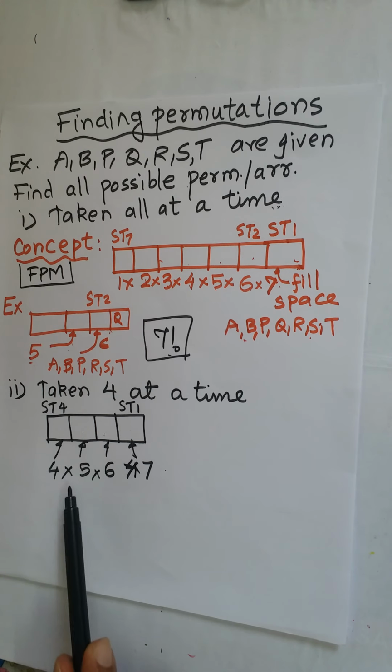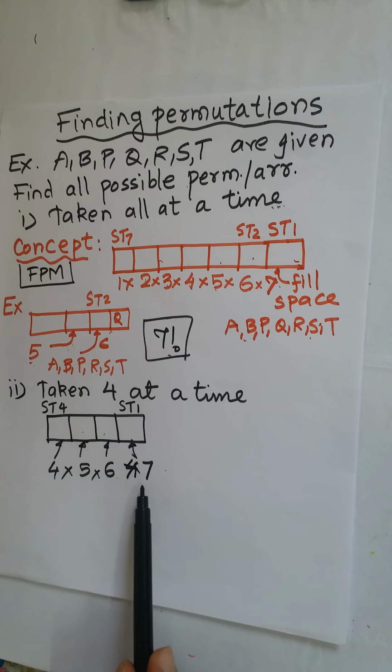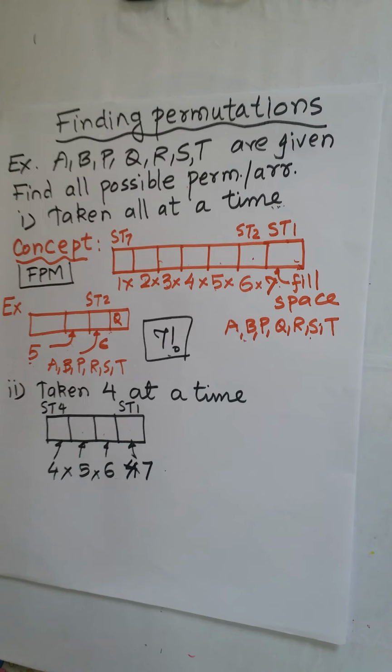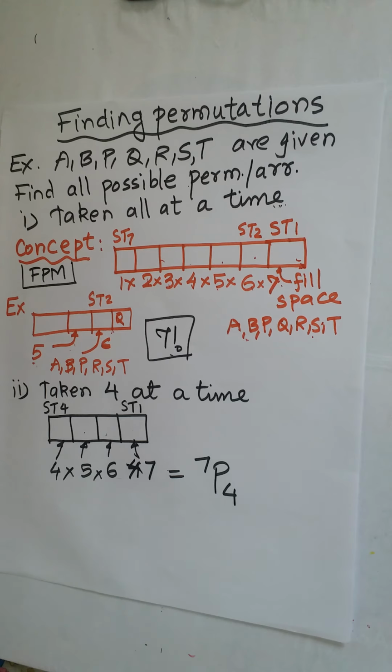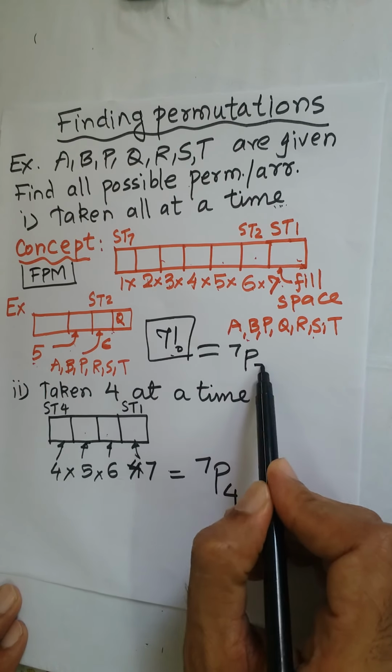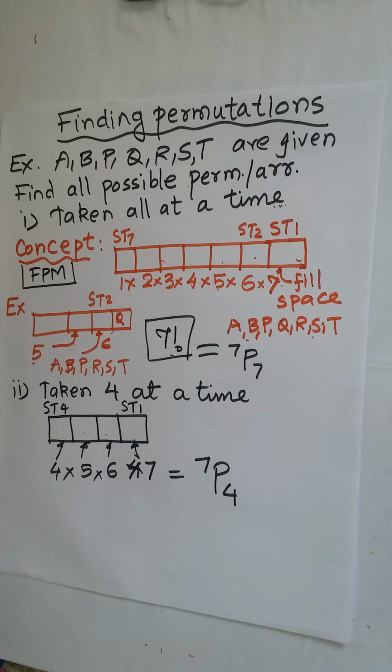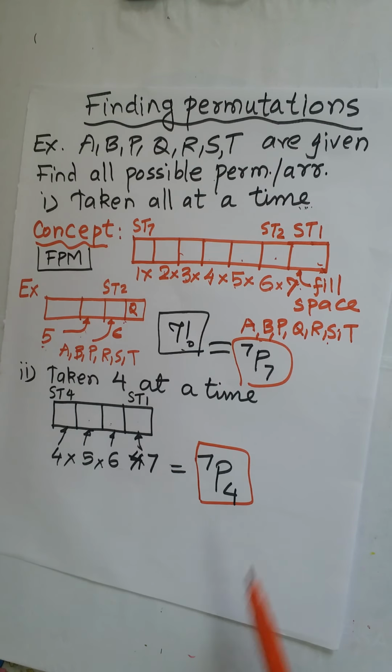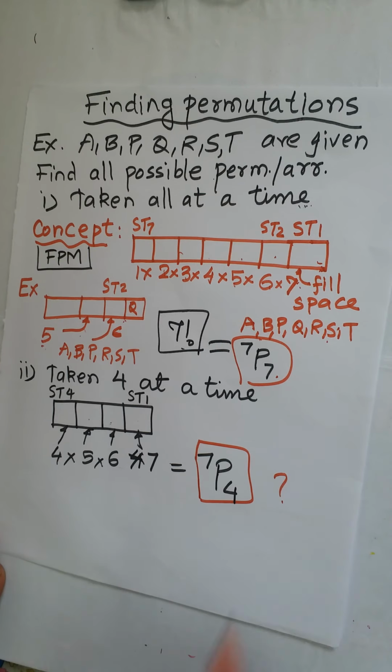Now instead of solving this and getting an answer in decimal form, I will write it like this. I will write it as 7p4. Now 7 factorial I will write as 7p7. So if I am writing it as 7p4, 7p7, what is the meaning of this? What is this 7? What does this p4 mean? What is the meaning of this?